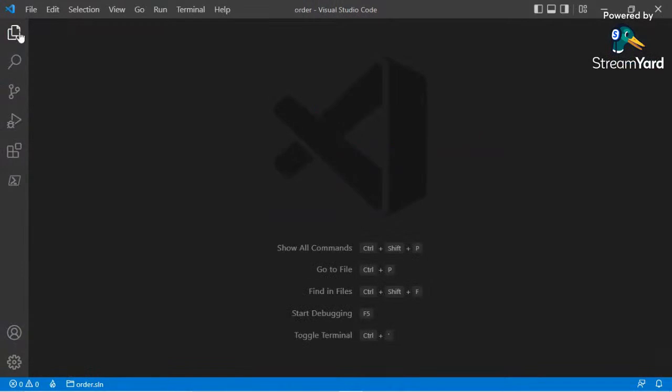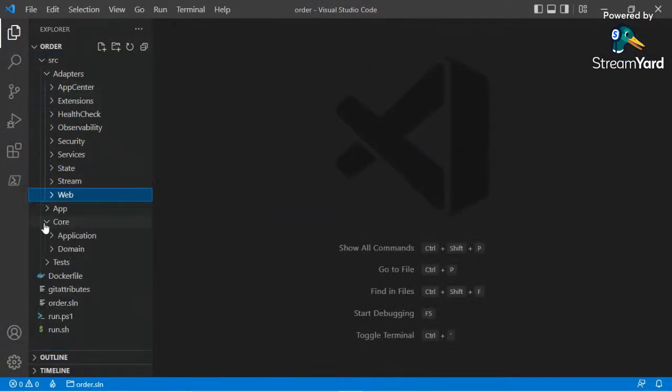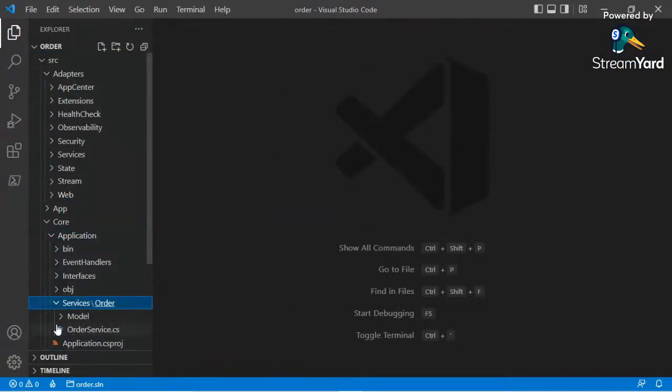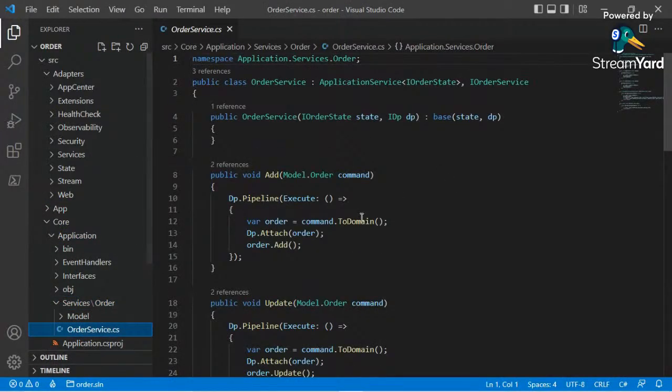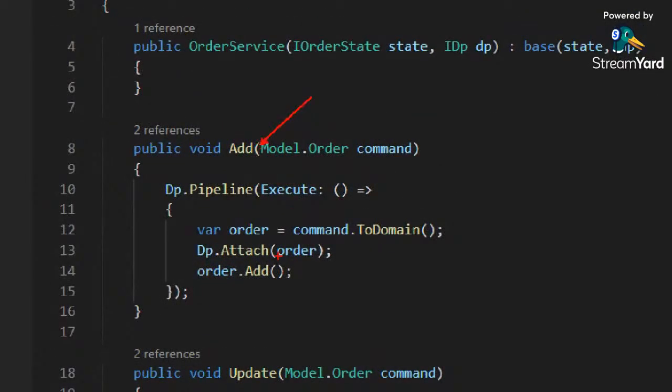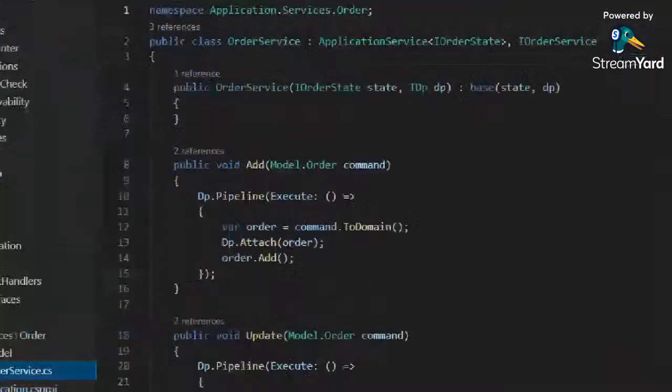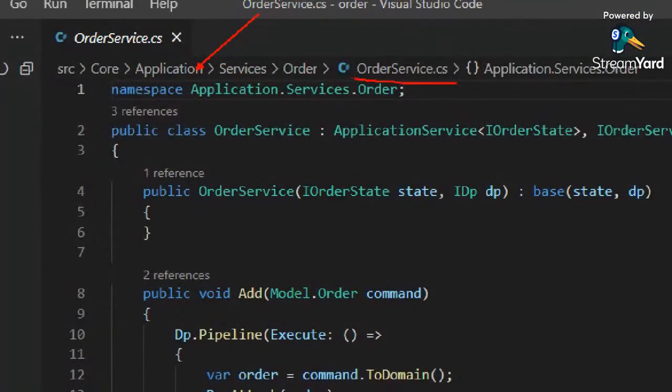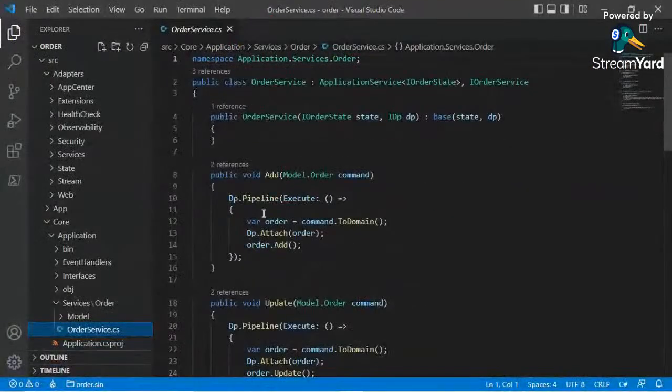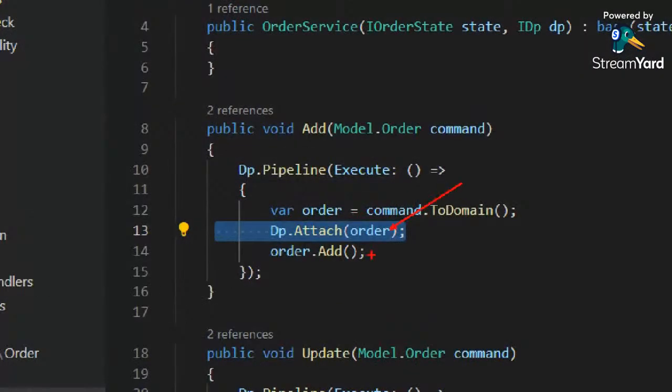Let's navigate to our application service, order service, add. Here we are on add, in the application layer. It's order, so we got some parameters from the web request, and they are converted to a domain object. This domain object is attached to the execution context. And here we call a domain business method.